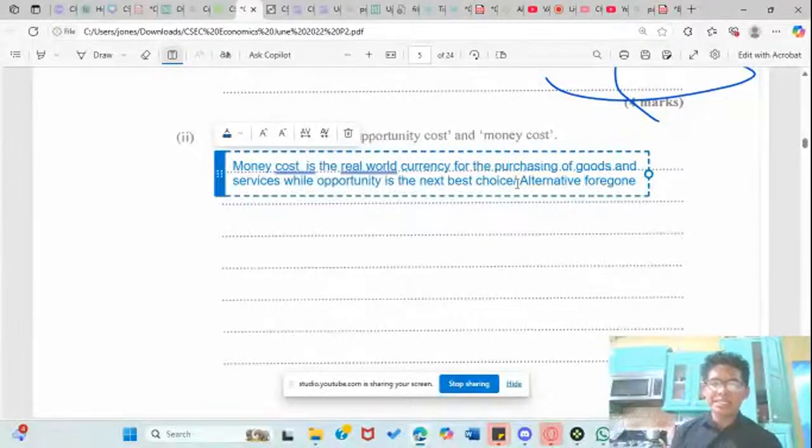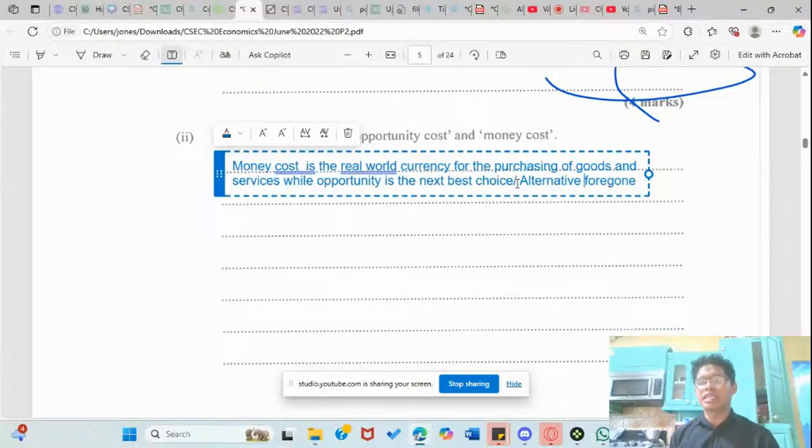And that something else is what we consider to be opportunity cost. And because of opportunity cost, we have the instances of choices. So if choices did not exist, there would not be opportunity cost. For opportunity cost to exist, there needs to be a legality of choices in place. So there would be no opportunity cost without choices.